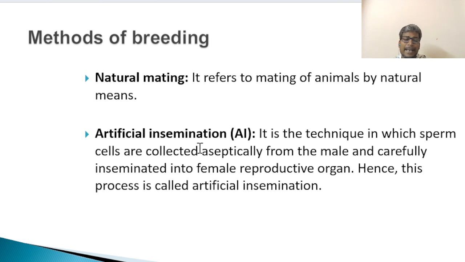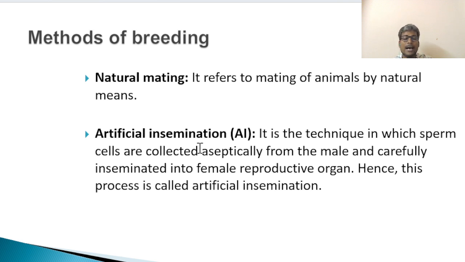Methods of breeding. Under animal breeding, there are two major methods. One is natural mating or natural breeding, where small farmers restrict themselves within their geography, within a 5 kilometer radius. They try to identify the superior male within their geography, which refers to mating of animals by natural means, selecting the best bull.